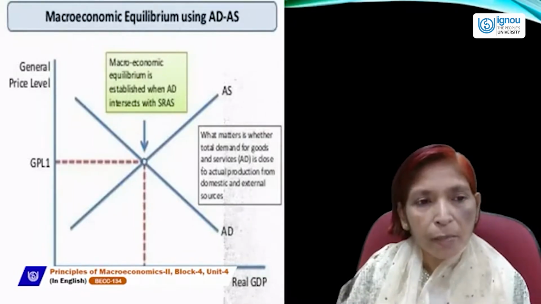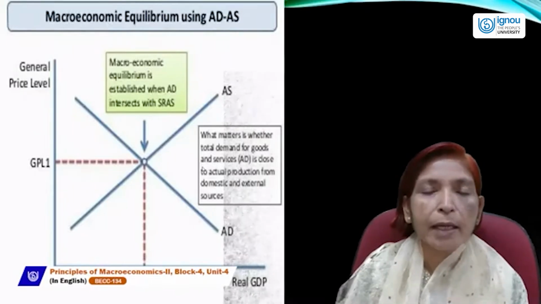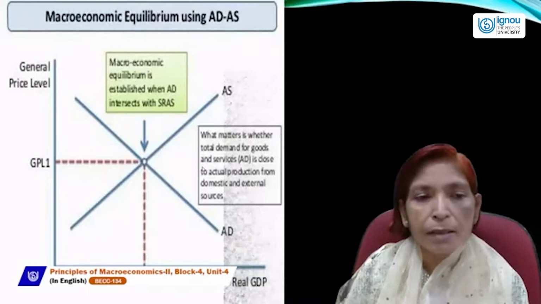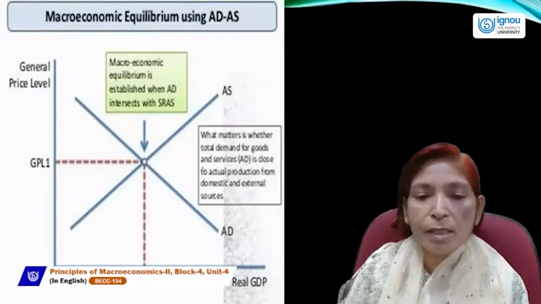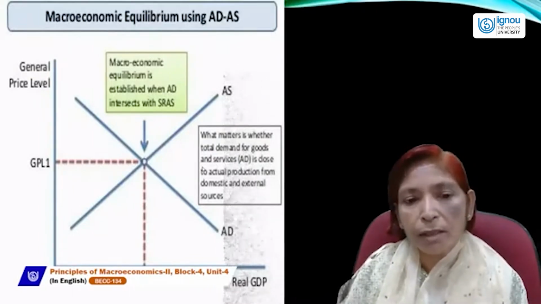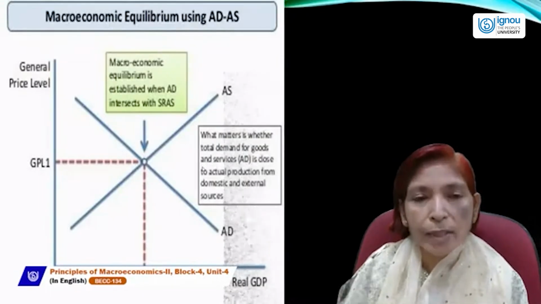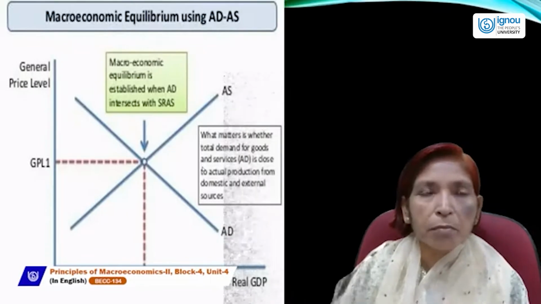So macroeconomic equilibrium is established when aggregate demand and aggregate supply intersect each other. What matters is whether total demand for goods and services, which is AD, is close to actual production from domestic and external sources, which shows aggregate supply, where both curves intersect each other.